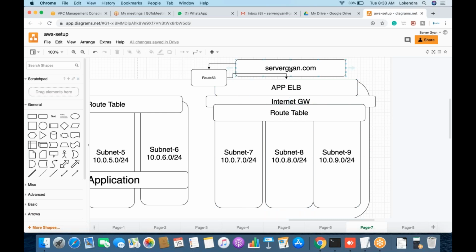So when you hit servergan.com, the request will go to Route 53. Now Route 53 knows which application load balancer or network load balancer is responsible to serve the traffic for servergan.com. So in this particular pattern, the request will reach your VPC.